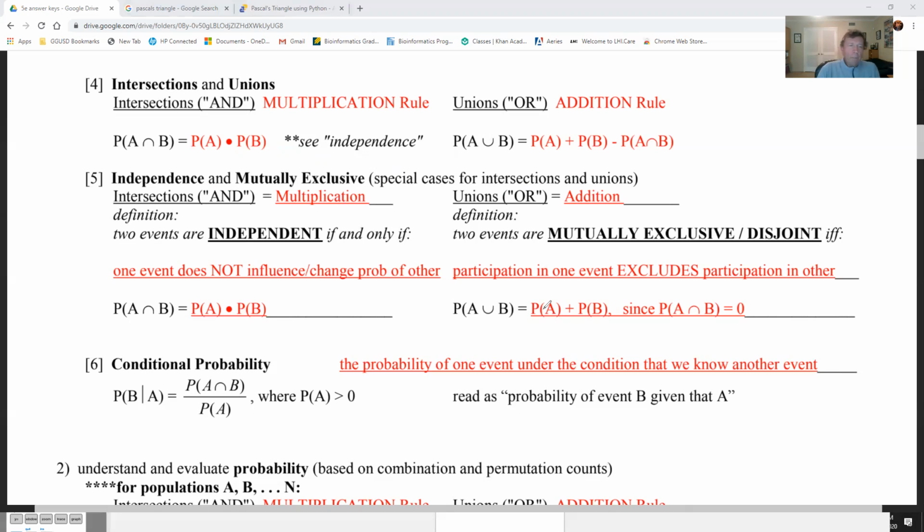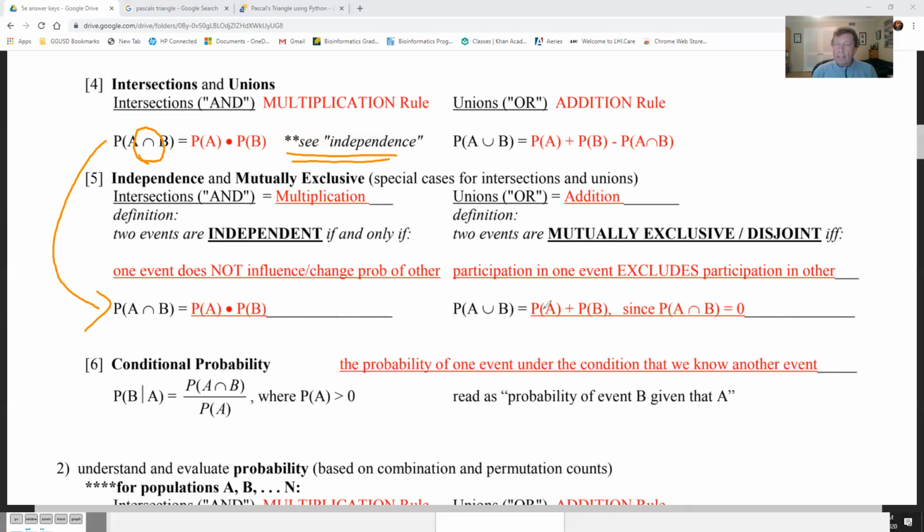Intersection. This symbol is the intersection. It means where they both happen at the same time, okay? So let's think of two independent events, okay? And then this is related to this. Let's think of two independent events. The probability of me having two boys in a row in a family, two in a row, okay?